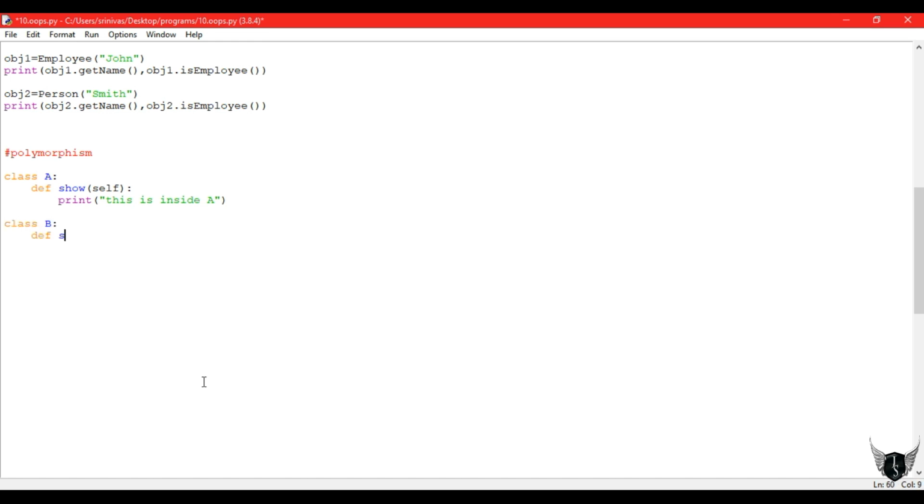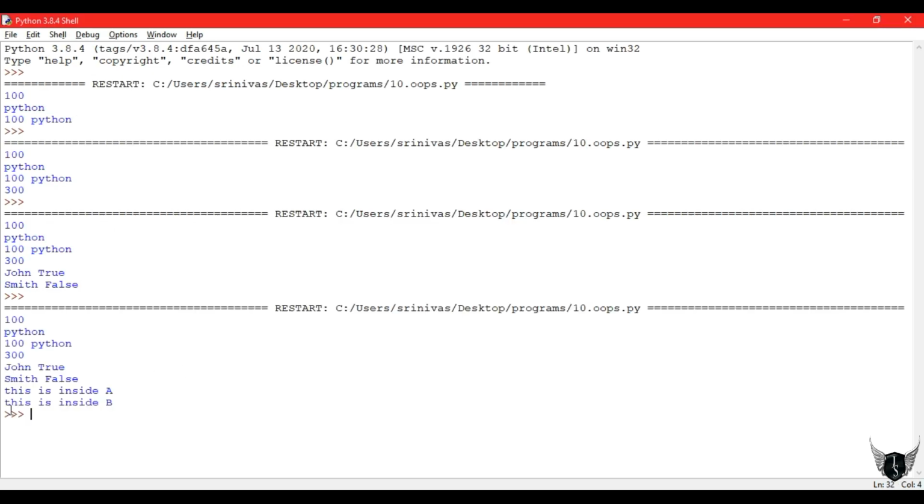Let's write another class B, but my function name should be same as above. So this is polymorphism in two different classes. Two different classes, the same function. Here we don't get any problem because in class A there is only one show function, and in class B there is only one show function. So we can separate them easily. We can know the difference between them. If I create an object for A and call show, my this is inside A gets executed. If I create an object for B and call show, this is inside B gets executed. So here there is no problem, this is direct.